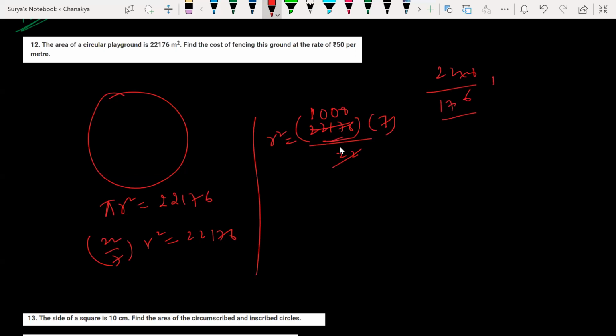Look at this, 176 we have here. So yes, 22 eights are 176. So R square is equal to 1008 into 7. How much will it come? 7 times 8 is 56, so 7056. So R square is equal to what? Square root of